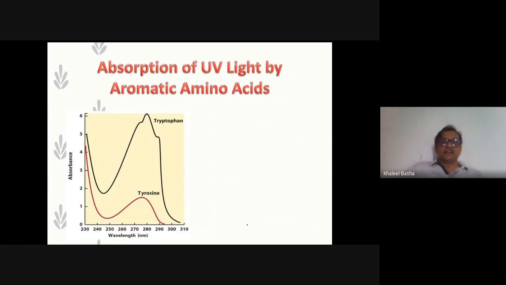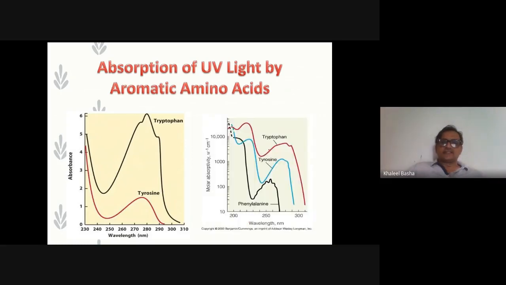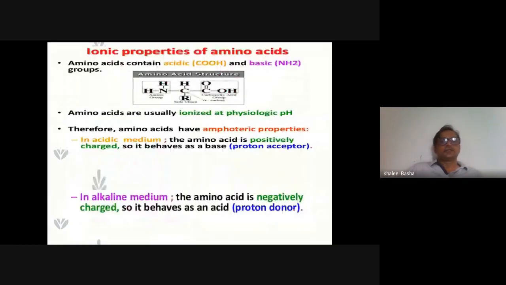Tryptophan has more absorption than tyrosine, and tyrosine has more absorption than phenylalanine. These three amino acids can absorb light at 280 nanometer.